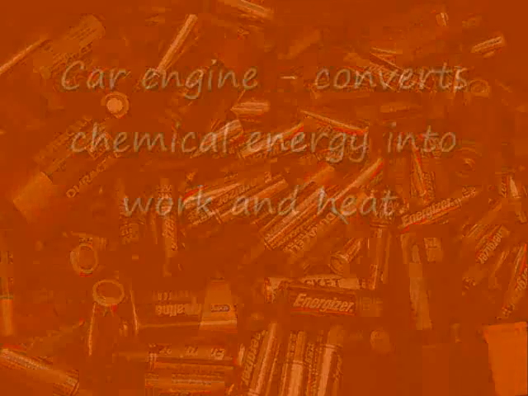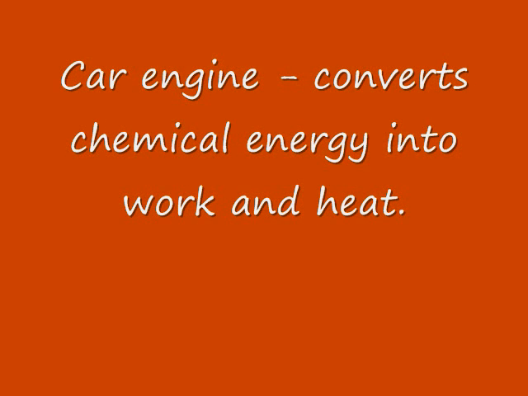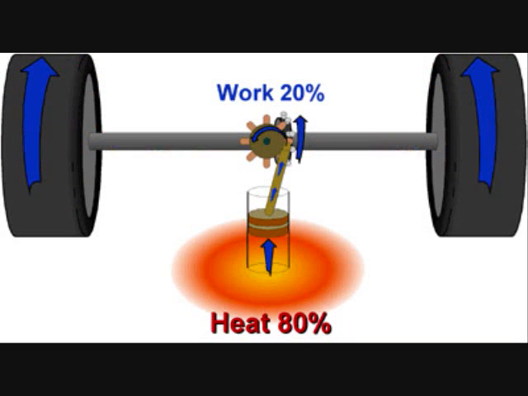And for our last example, let's look at the car engine, which also converts chemical energy, but this time into work and heat, of course. Now, it turns out that all of the energy produced by the car originates in the form of heat. Of that heat, 80% of it will remain in the form of heat, and 20% of it will be converted into mechanical work, which propels the car forward. So you can see cars are not terribly efficient. Only about 20% of the energy ends up in a useful form.